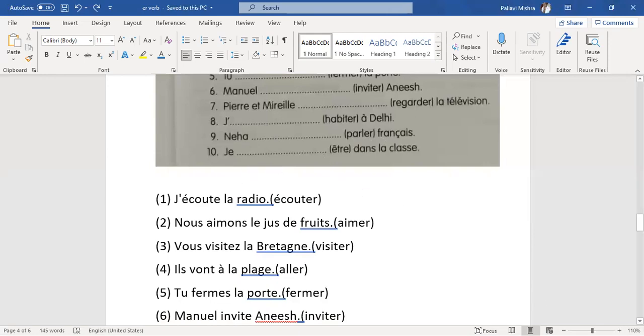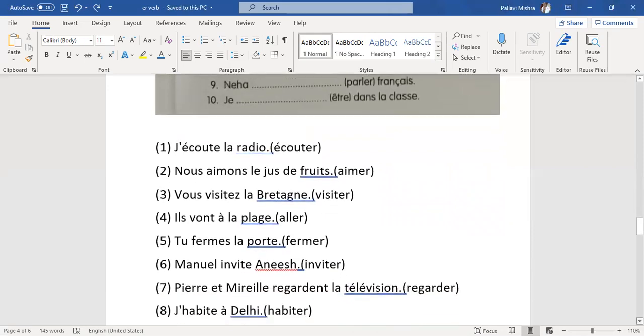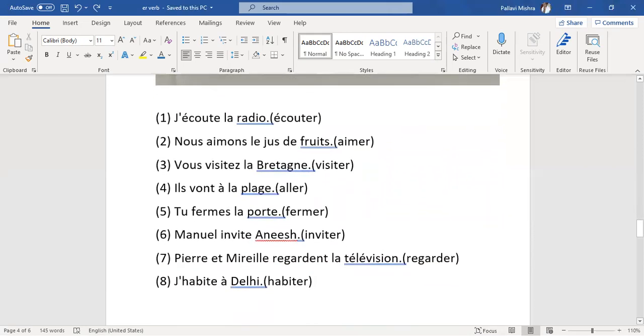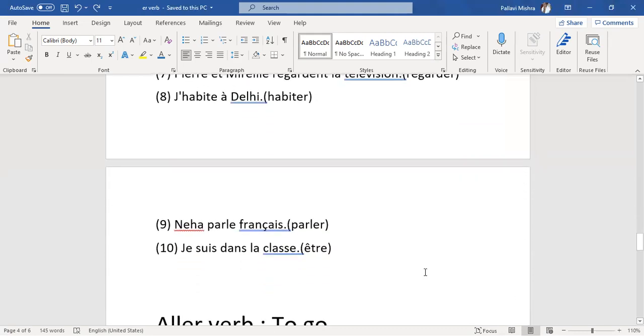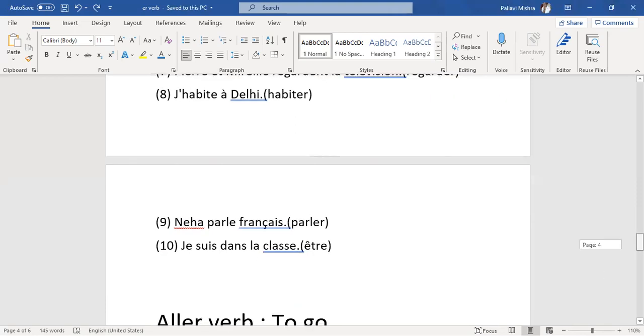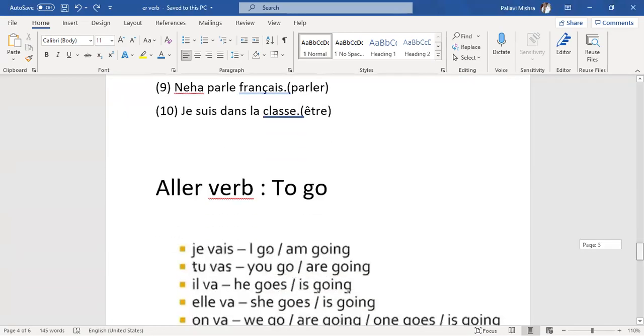Now we'll talk about je. Je être dans la classe. So this is the être verb, not an er verb. Être means to be. So it becomes je suis dans la classe. Être is not an er verb. It doesn't follow the er pattern. Here we are using je suis dans la classe. Suis means am, être verb. So je suis dans la classe means I am in the class.